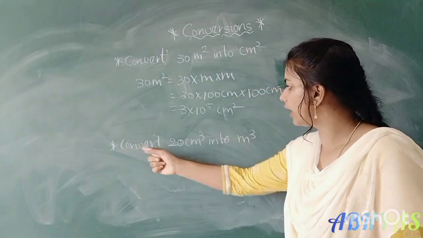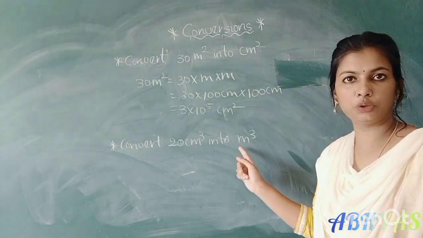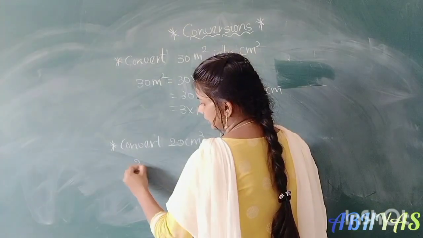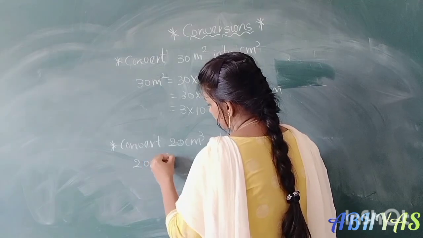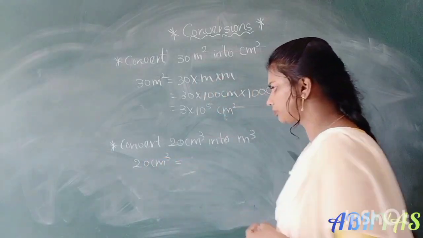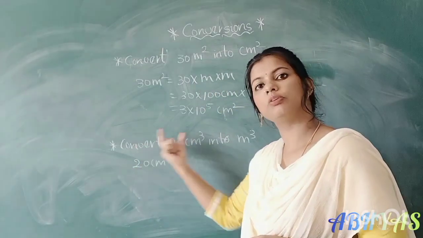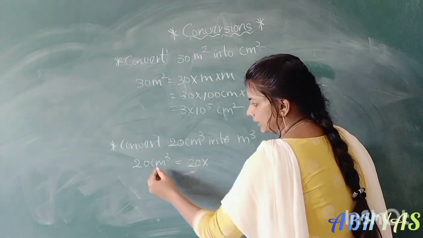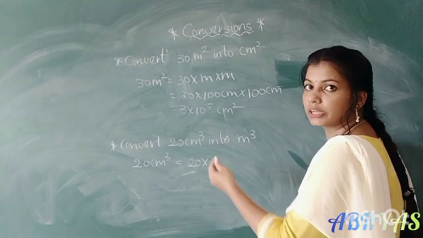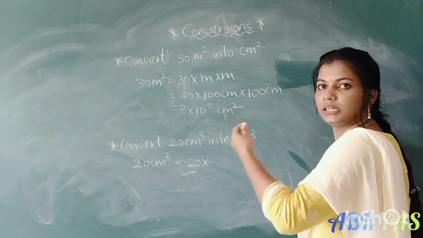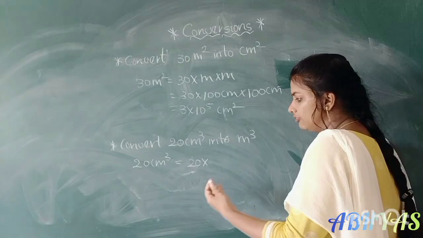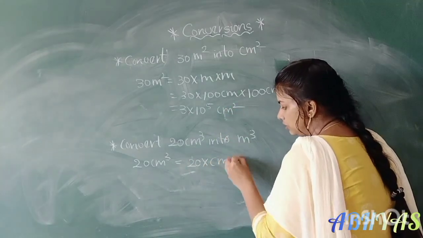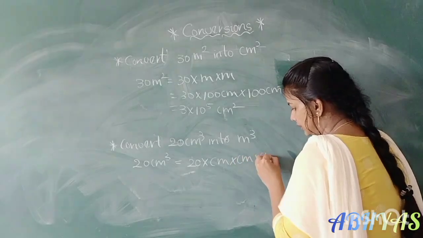Convert 20 centimeter cube into meter cube. First we have to take the given unit, which is 20 centimeter cube. We have to convert 20 centimeter cube into meter cube. First we have to separate it. Centimeter cube means what? Centimeter into centimeter into centimeter, right? So it will multiply by itself 3 times.